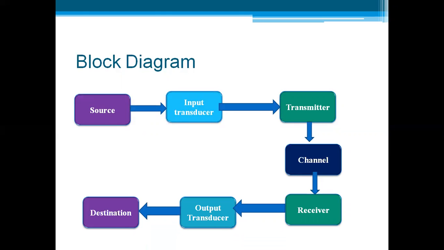So these are the blocks of a basic block diagram of a communication system. We have a source, an input transducer, and a transmitter. After that we have a channel. The channel can be wired or wireless, and the channel is the point where the noise gets added. After the channel we have a receiver, an output transducer, and then a destination.